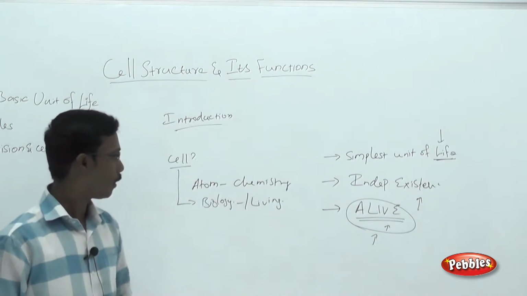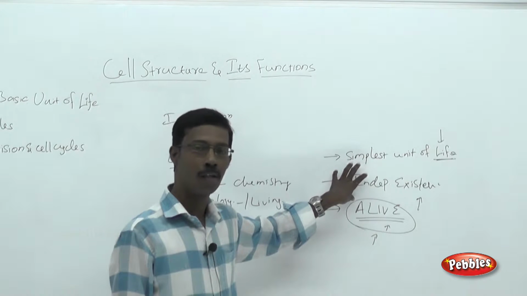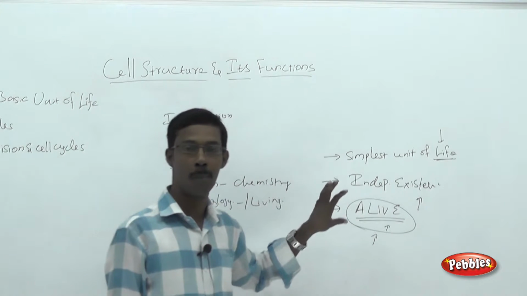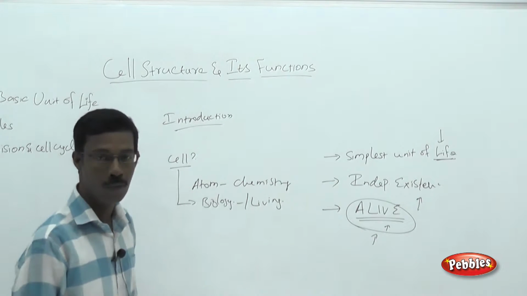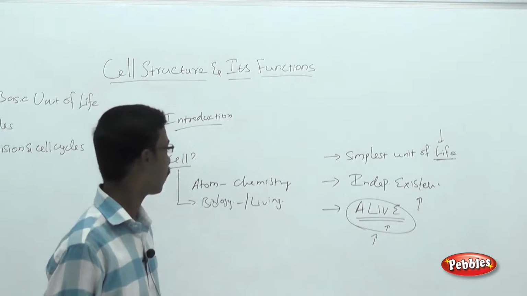So what is a cell? Cells are the simplest unit of life. They can exist independently, and they are the simplest unit. They can be called alive, a living structure of any living organism.